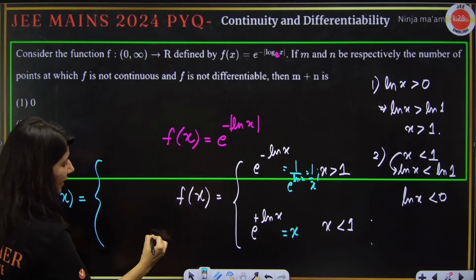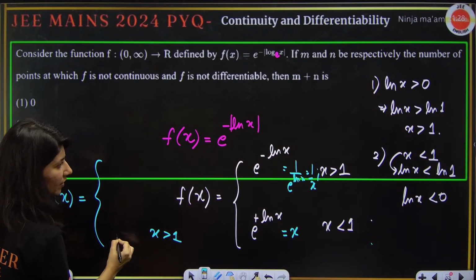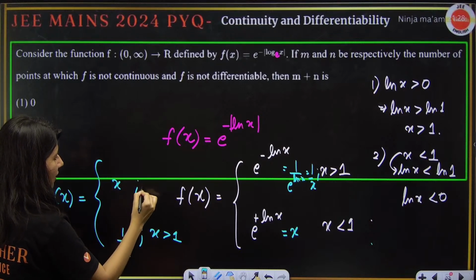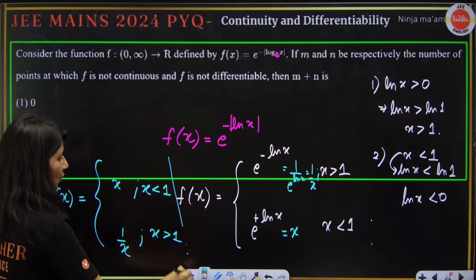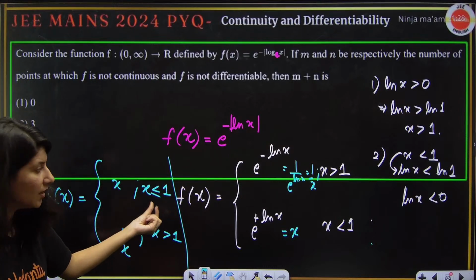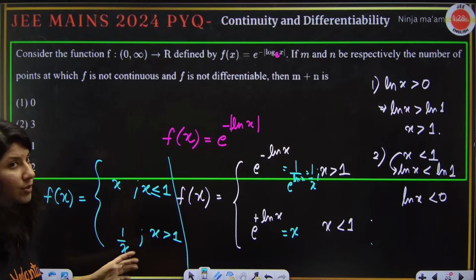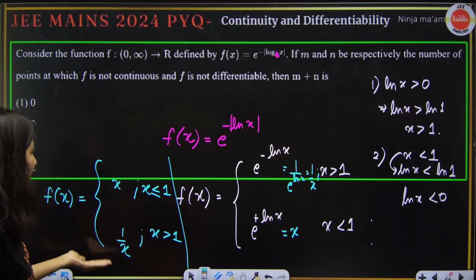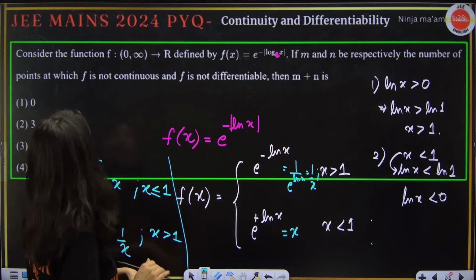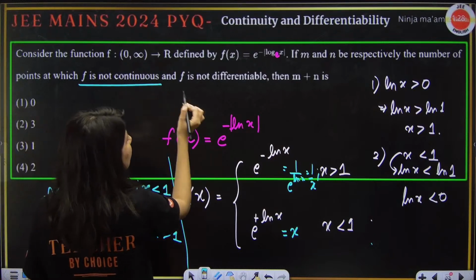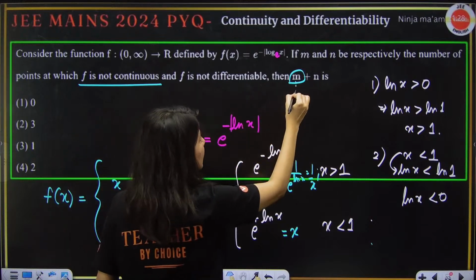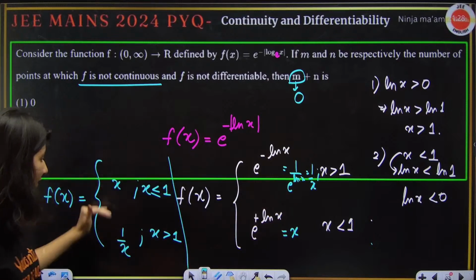So now your updated f(x), finally you can write: for x greater than 1, you will have 1 by x, and x for x less than 1. You can apply equality anywhere because the moment you put 1, it will also become 1. No issues. So clearly the function is continuous at x equals 1. That means m, the number of points where the function is discontinuous, will be 0 because we just checked.